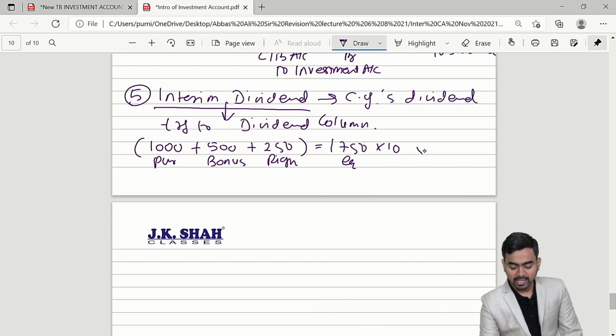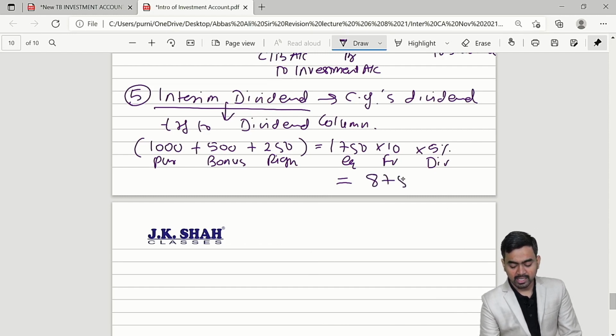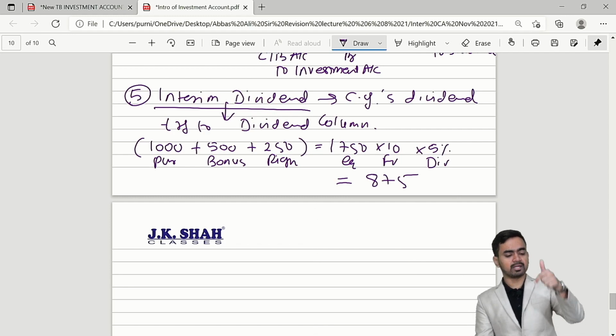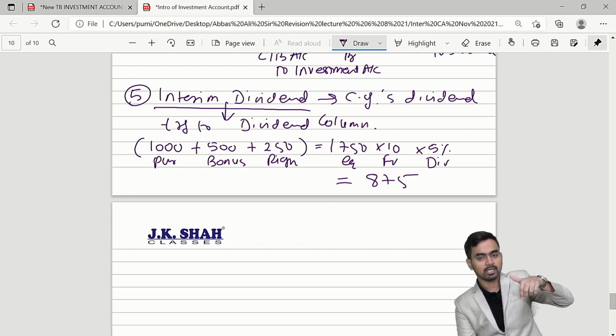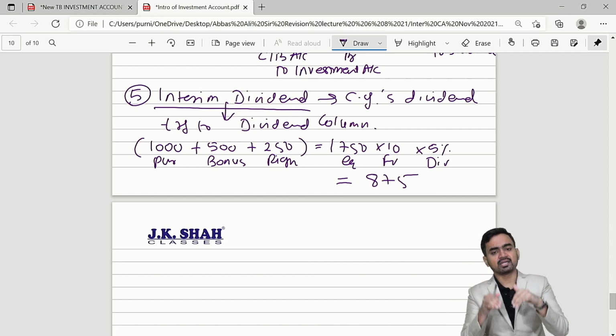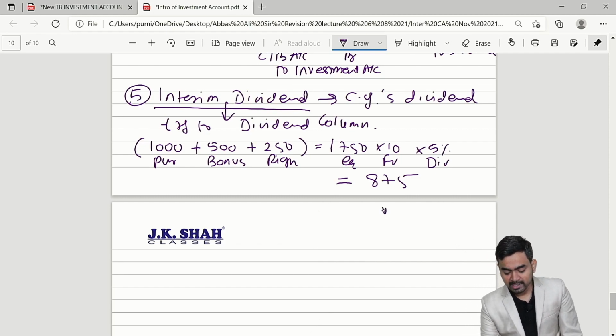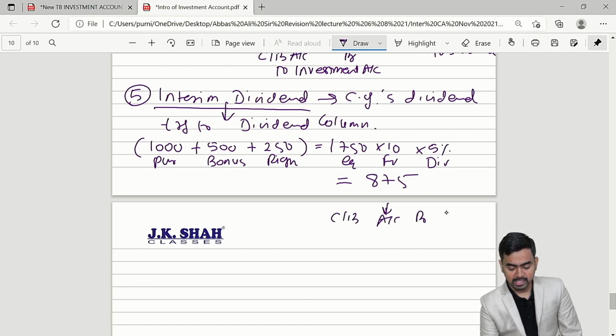What is the face value? 17,500. On that I will get 5%. This is the face value, this is the dividend rate. So 5% comes to 875. So I will get interim dividend, that is current year's dividend, on purchased shares, bonus and rights. In the current year I am the holder of this investment, I am the owner, and therefore the entire dividend which I will receive, cash bank debit, will be transferred to the dividend column, 875.